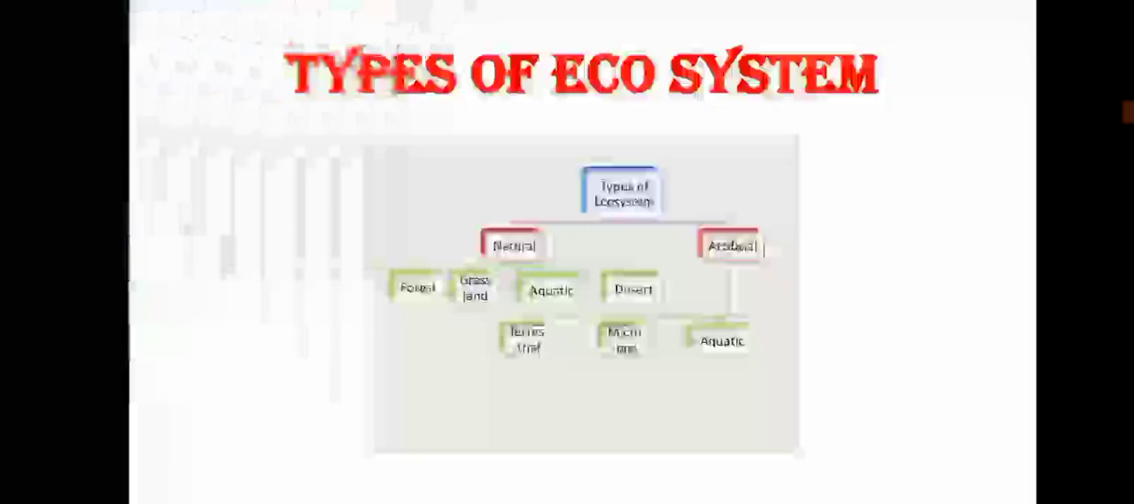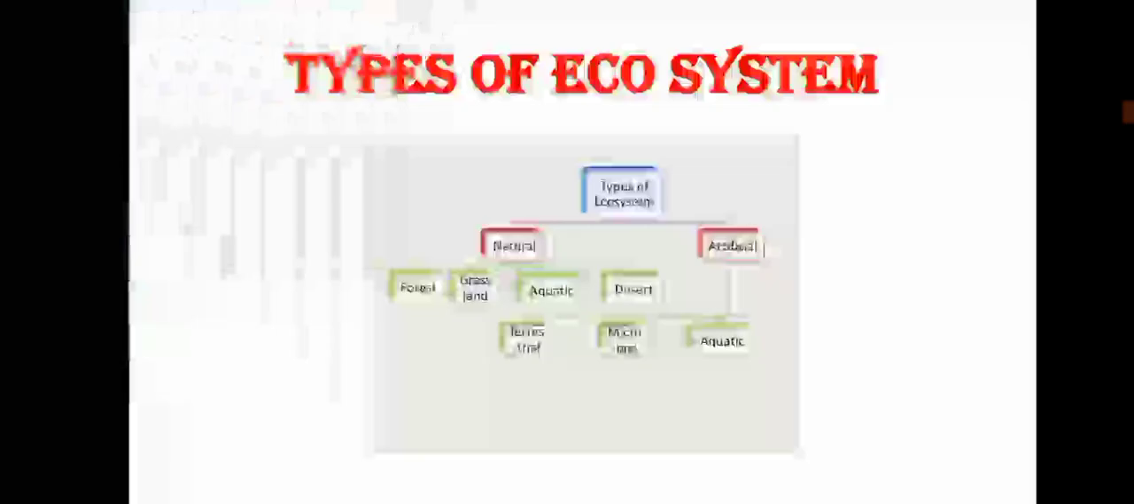Ecosystem is mainly classified into two types. One is natural ecosystem and another one is artificial ecosystem. Natural ecosystem means a kind of ecosystem which is naturally created by God for the betterment of living things, like forest, mountains, ocean, etc. Artificial ecosystem means one which is created by human beings in order to fulfill their needs, like institutions, artificial bridges, artificial gardens, etc.